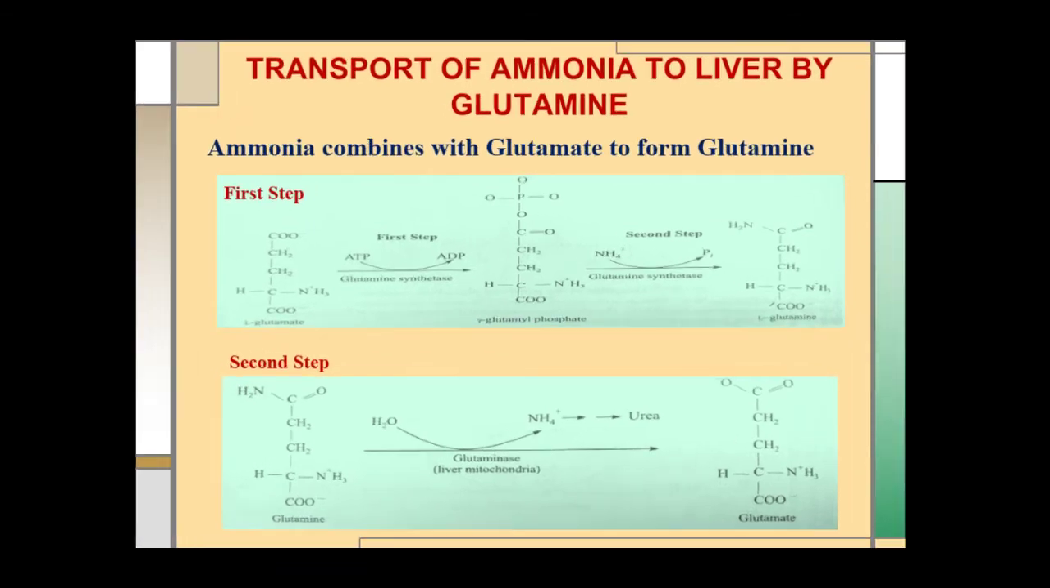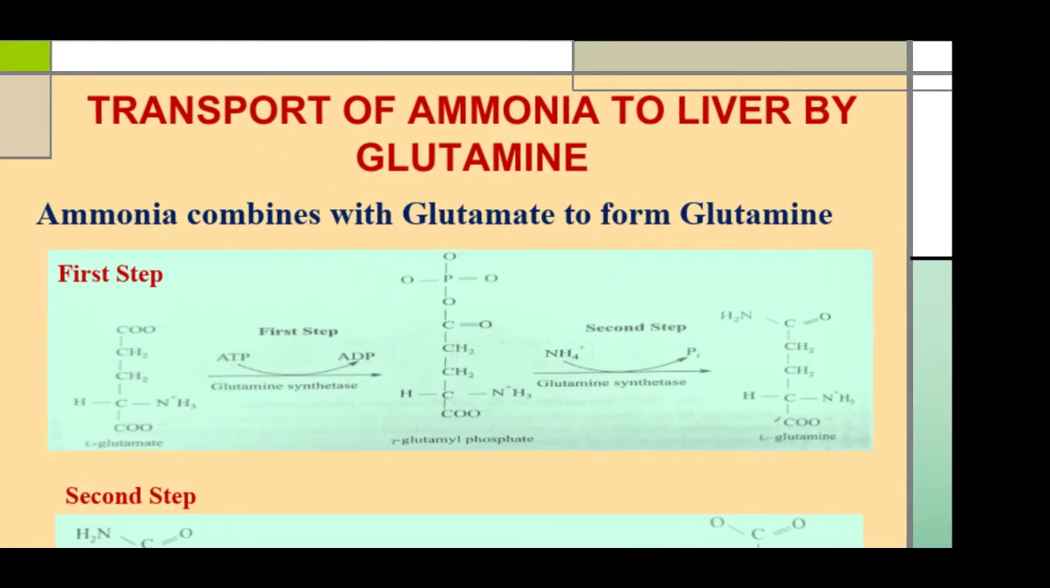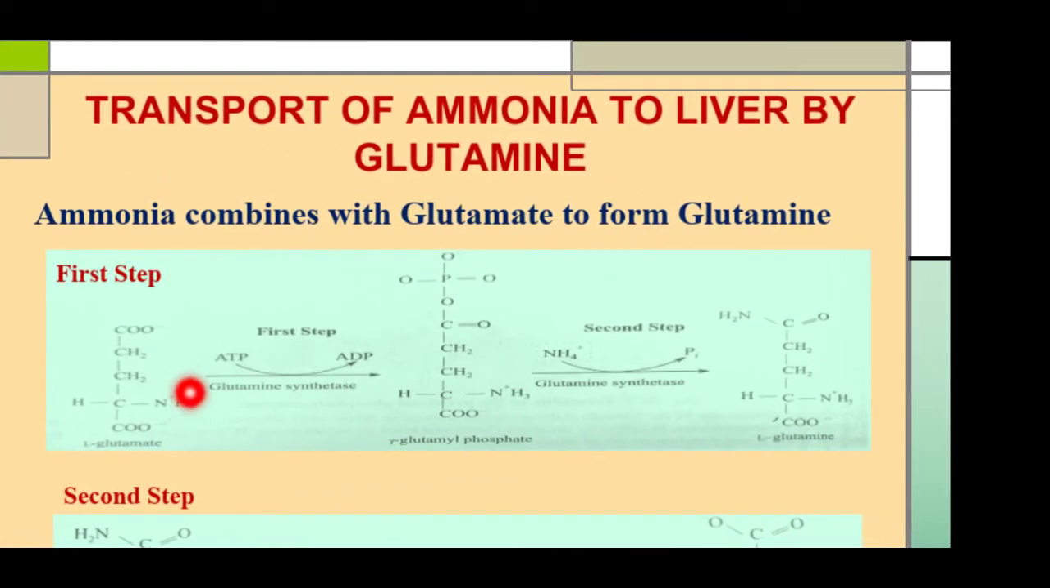In the first step, the glutamate binds with ATP to form gamma glutamyl phosphate. This reaction is catalyzed by the enzyme glutamine synthetase. In the second step, the gamma glutamyl phosphate then binds with ammonia to produce glutamine and inorganic phosphate.